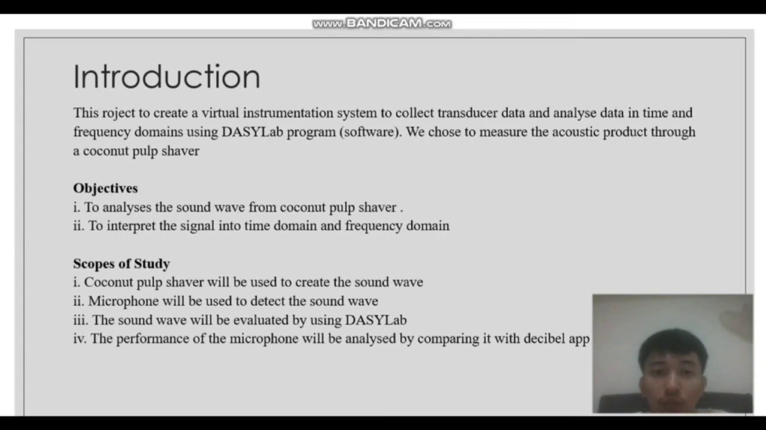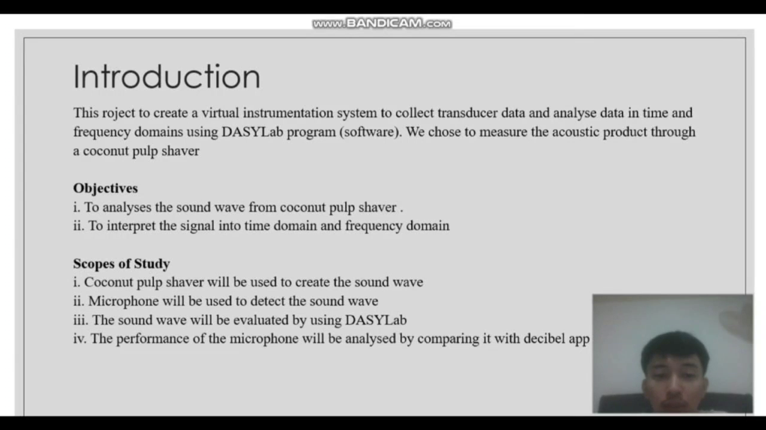This project is to create an instrument system to collect transducer data and analyze data in the time and frequency domain using DC lab program software. We choose to measure the acoustic produced by a coconut pulp shaver. Our objective is to analyze the sound wave from the coconut pulp shaver and interpret the signal into the time domain and frequency domain. Our scope of study: the coconut pulp shaver will be used to create a sound wave.